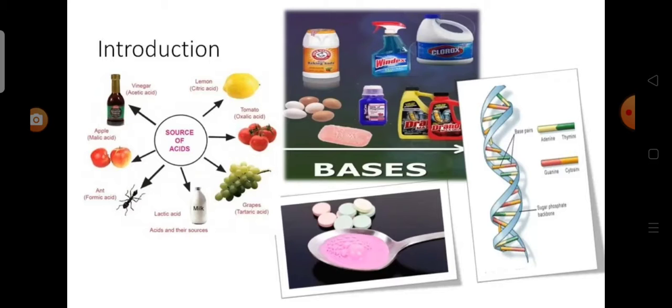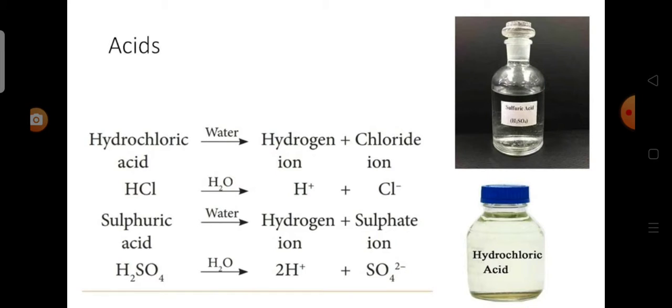Acids and bases are one of the important classifications of chemical compounds which play a significant role in every field of science. In this lesson, we will study the properties and uses of acids and bases, neutralization of acids and bases, and acid-base indicators. Now we see about acids.